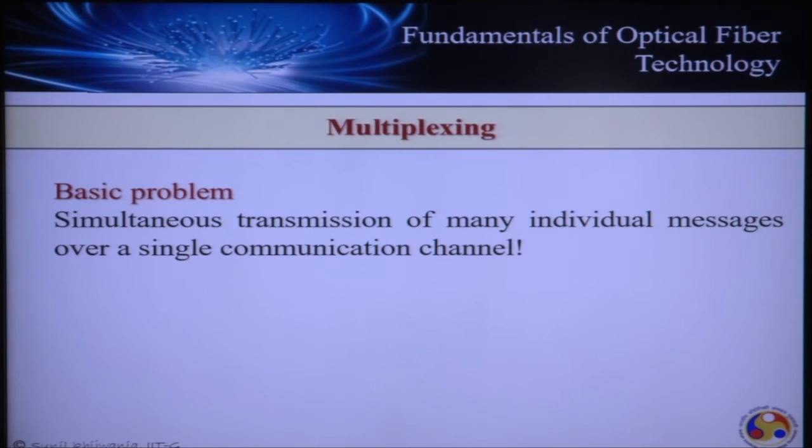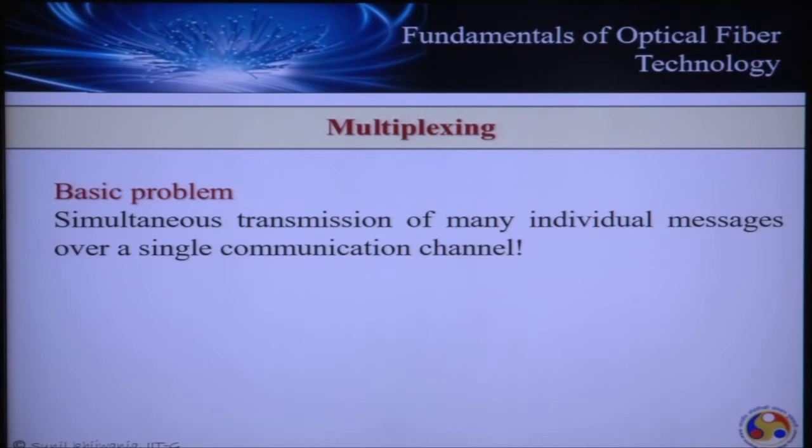So when we are designing a communication system, the major challenge is to transmit a large number of signals simultaneously over a single channel. As I said, let's repeat the same example: a voice signal has a bandwidth of 4000 Hertz, and if we design a microwave system, it offers 1 to 10 gigahertz. So the spectral bandwidth of the signal is very, very small in comparison to the channel bandwidth.